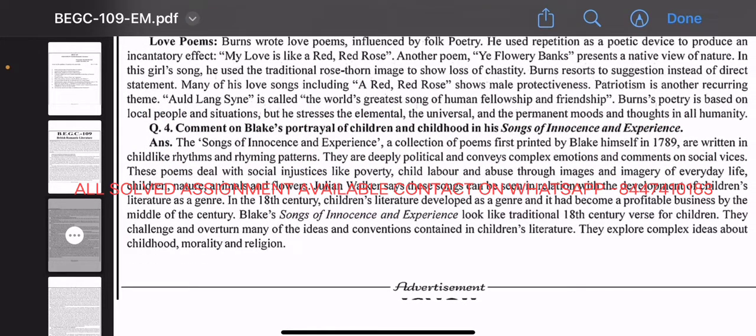Question 4. Comment on Blake's portrayal of children and childhood in his Songs of Innocence and Experience.